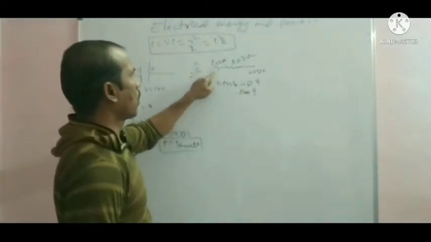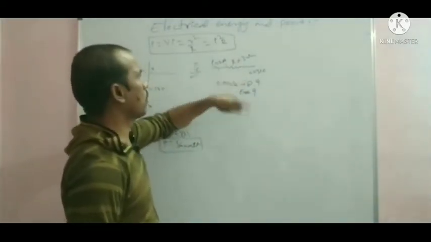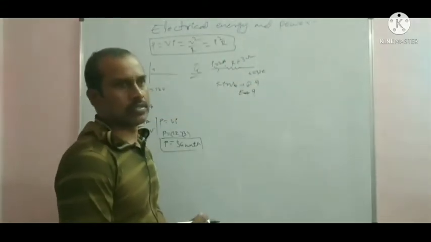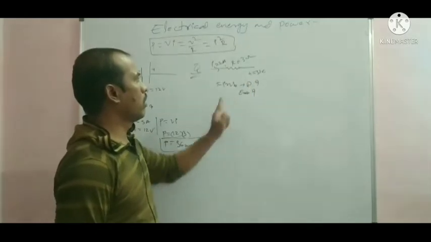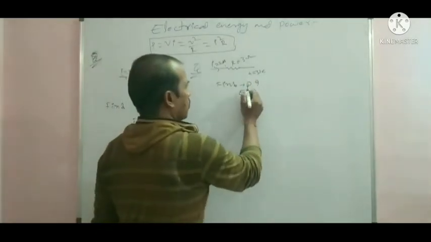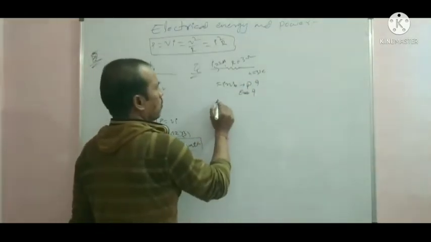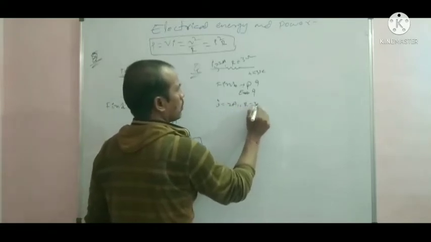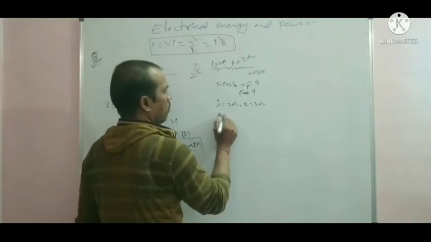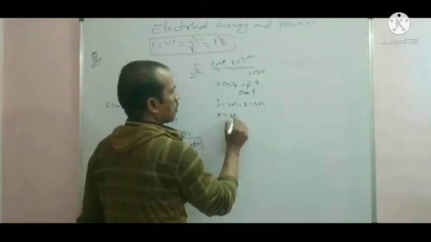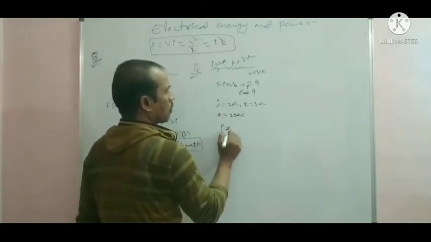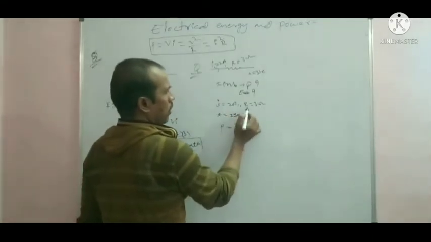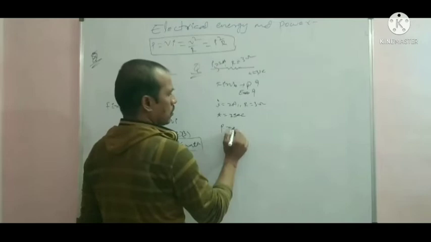A 2 ampere current passes through the resistor of resistance R equal to 3 ohm, in time t equal to 3 seconds. Find out the electrical power and electrical energy. First of all, electrical power. Given values: I is equal to 2 ampere, R is equal to 3 ohms, and time t is equal to 3 seconds. Power, in terms of current and resistance, is equal to I square R.